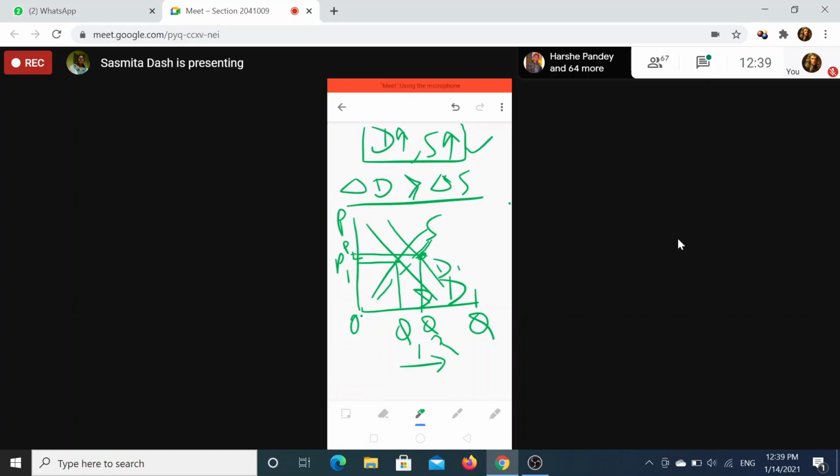So the general situation here is that price increases and quantity also increases.